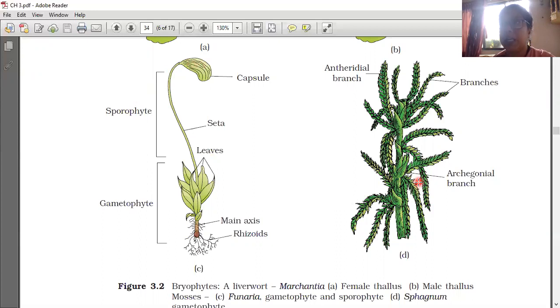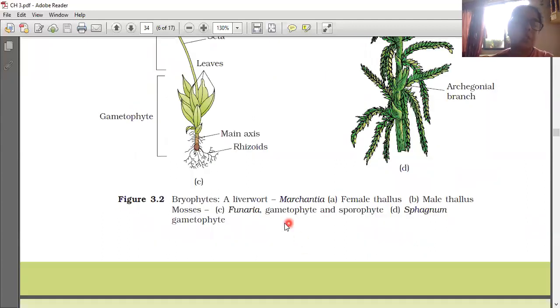Sphagnum, we already learned, is used as peat. First it was used as a fuel, and now, because it can absorb water, it is used as a packing material for transshipment. Transshipment, as I already told, is the transfer of substances through ship.